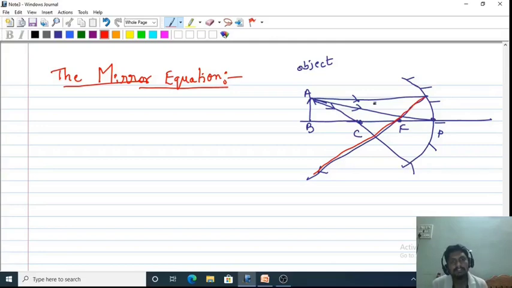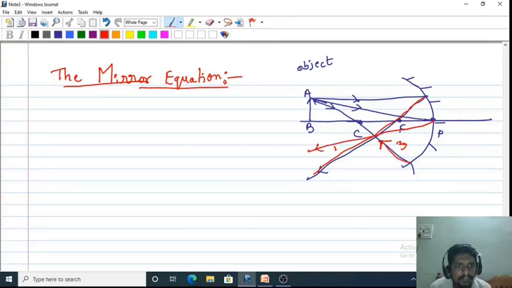According to the rules of ray diagram, if a ray is directed towards the focus, after reflection it retraces the original direction, but it travels in the opposite direction. So this is a reflected light ray. Both incident and reflected light rays move along the same path. This is the first reflected light ray, this is the second one and this is the third one. And what about the second one? This is the second reflected light ray.